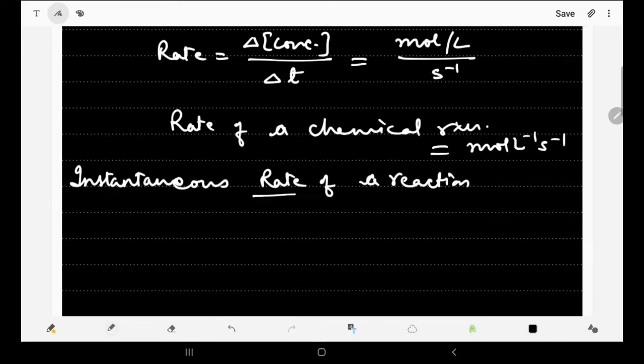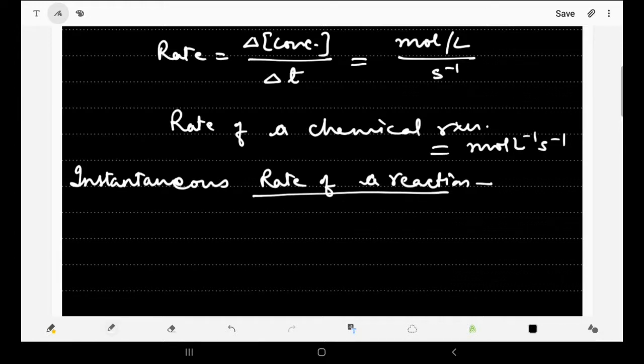What do you mean by instantaneous rate of reaction? Till now we were doing it over a time interval. Over a time interval, what is the rate of reaction? Now we are doing it at a particular instant of time. Say, for example, if I want to measure the rate of a reaction at the 10th second after the start of a reaction, or at the 10th minute after the start of the reaction. The 10th minute means it is at that particular instant. So that becomes the instantaneous rate of reaction.